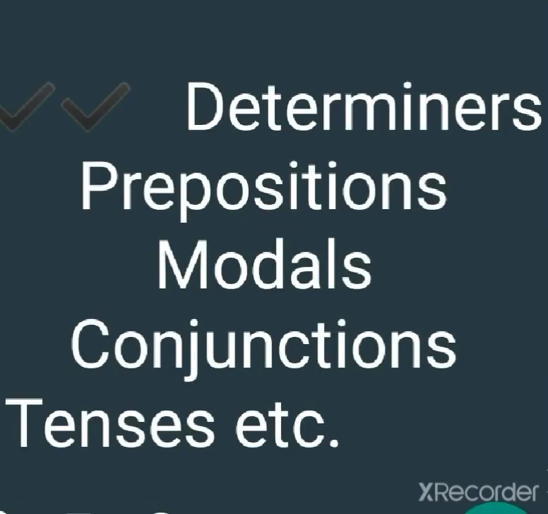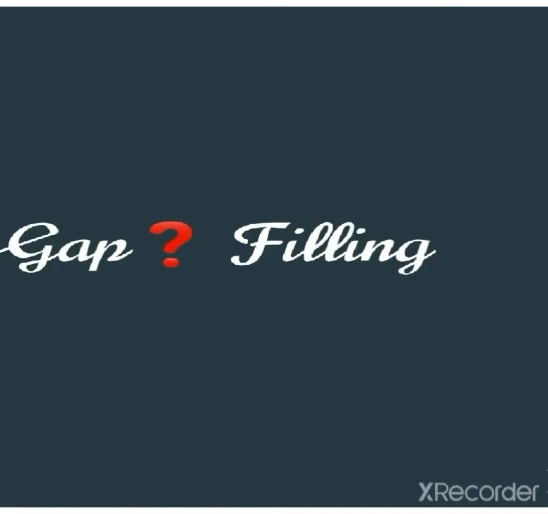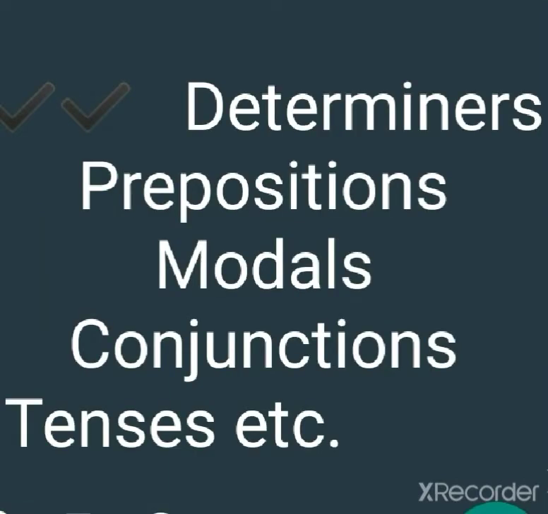Then make sure that the verbs agree with their subjects in number and person as well as the aspect of the tense.